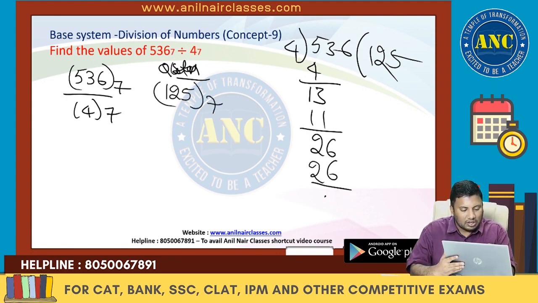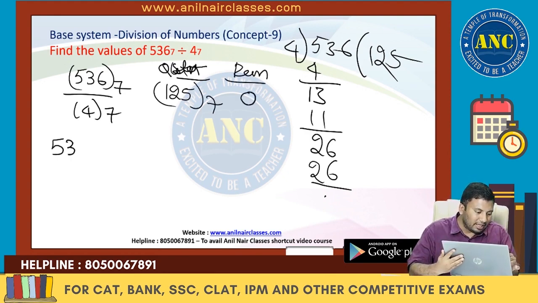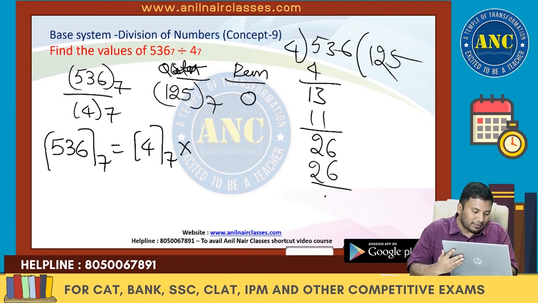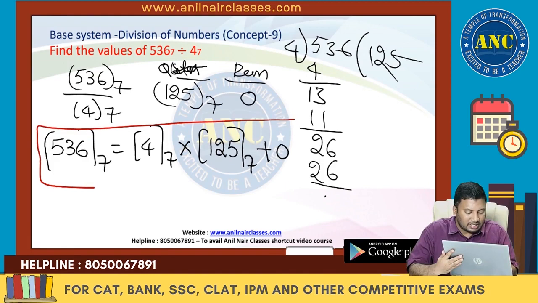What is this? Quotient. What is the remainder we got? 0. Till here clear? So dividend equivalent to divisor into quotient plus remainder. Is it clear till here? How I wrote this expression, is it clear to you?